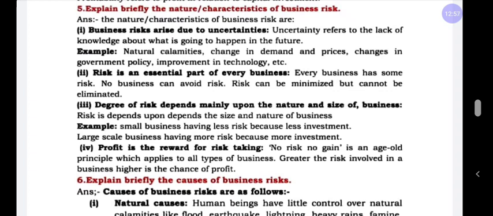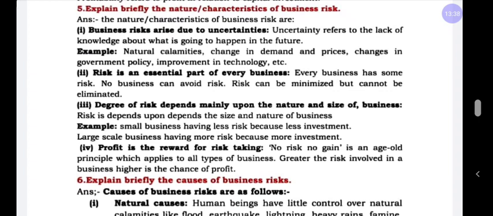For example, natural calamities, changes in demand and prices, changes in government policy, improvement in technology. For all these factors, the businessman or proprietor or owner, even the enterprise, cannot predict what will happen in the future. They cannot expect what will happen in the future. It is called uncertainty. And the second point, risk is an essential part of every business.